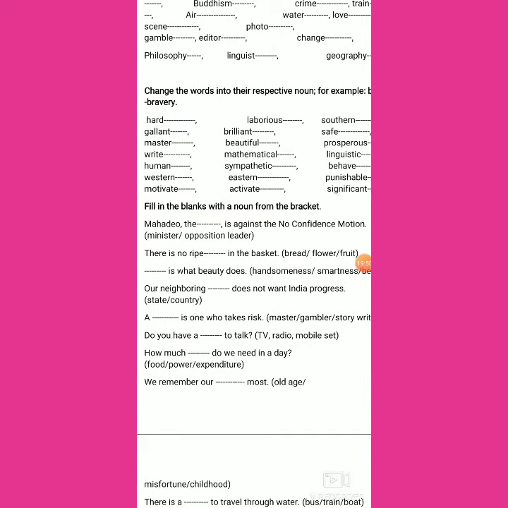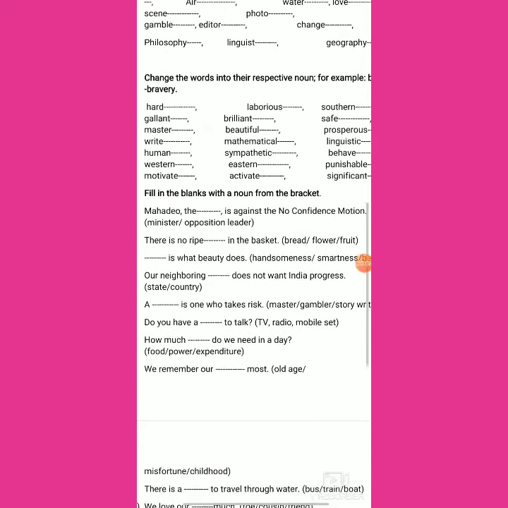There is no ripe dash in the basket. Bread is not ripe. Flower is not ripe. Yes, we can say fruit is ripe. So we can say the best choice that we have here is fruit. So there is no ripe fruit in the basket.